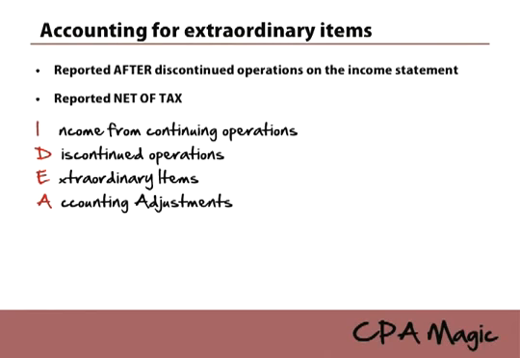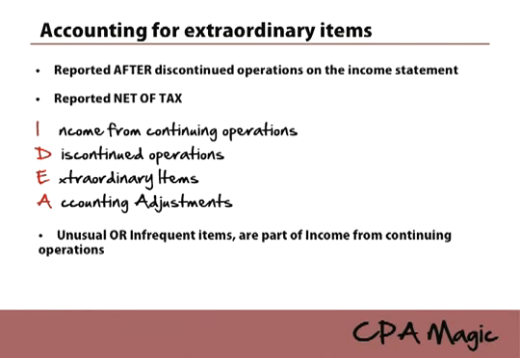And another little point right here. Sometimes a CPA likes to throw in an unusual or infrequent item. So it'll say something is infrequent but not unusual. And if that's the case, you want to report that as a separate line item as part of continuing operations. So unusual or infrequent, you know it's not extraordinary because it has to be all three, material, unusual, and infrequent, to be extraordinary. But unusual or infrequent, separate line item, income from continuing operations. Just know that. That's not really part of this lecture, but it kind of ties in and it's good to know.